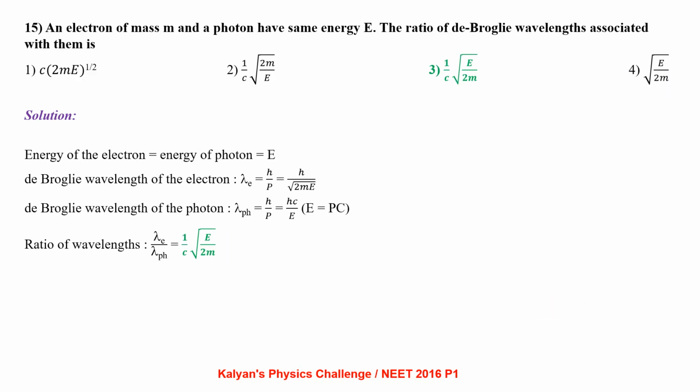An electron of mass m and a photon have same energy E. The ratio of de Broglie wavelengths associated with them is. Given that the energy of electron and energy of photon is same, that is equal to E. De Broglie wavelength of electron can be written as lambda electron equal to h by p, that is h by root of 2mE. Coming to de Broglie wavelength of photon, it is h by p, that is hc by E, because momentum of photon can be written as E by c. Taking the ratio, lambda electron by lambda photon comes out to be 1 by c times root of E by 2m.